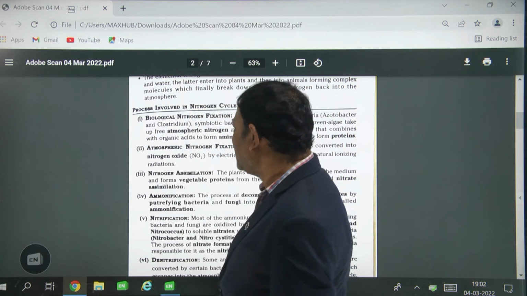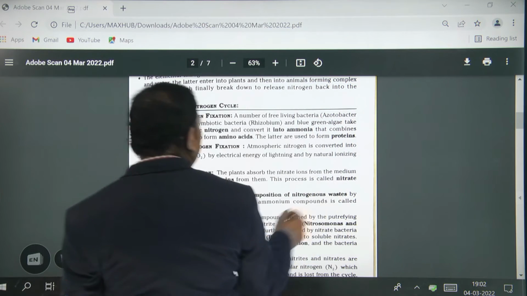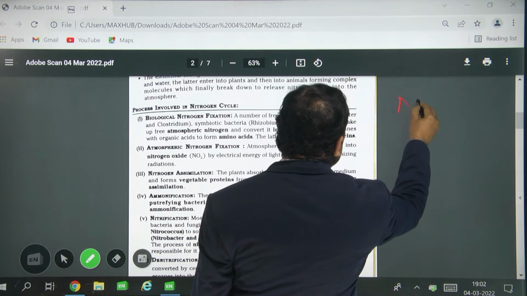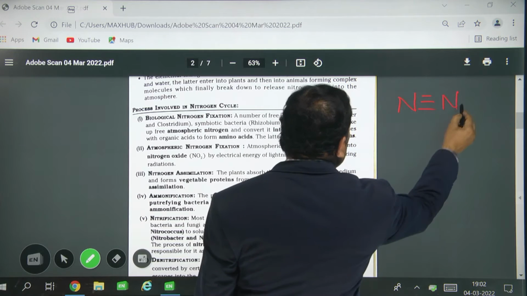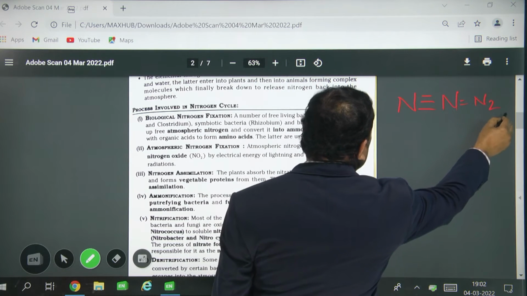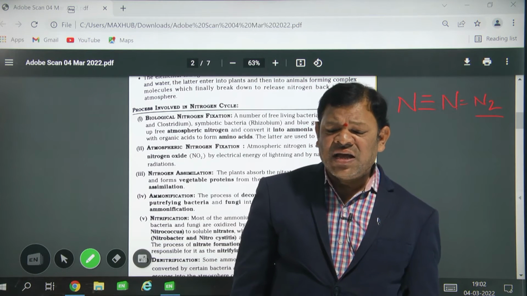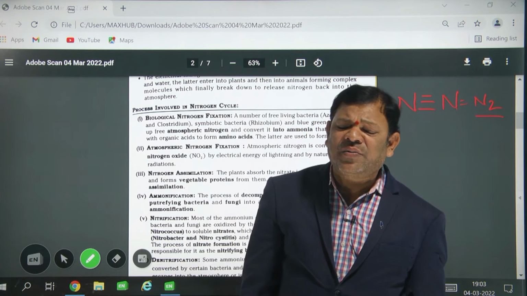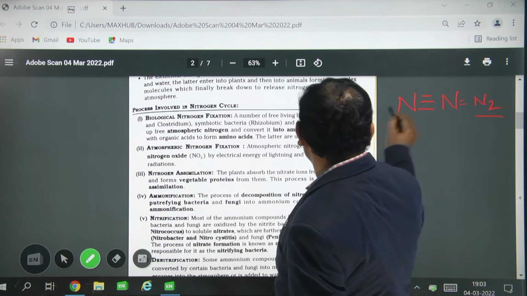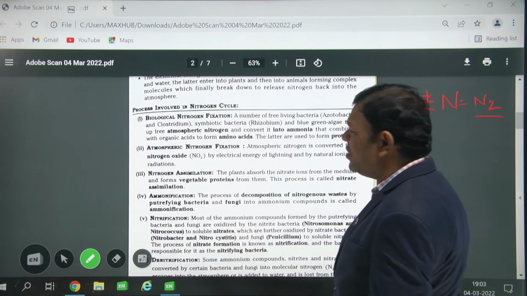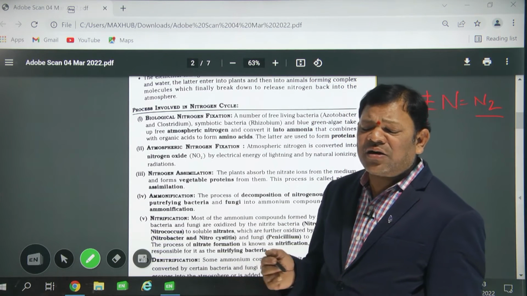Biological nitrogen fixation. In the atmosphere, nitrogen is present as N triple bond N. This is known as molecular nitrogen. Is this molecular nitrogen utilized by plants directly? No. When it is broken down, then plants utilize it. It does not break down directly.